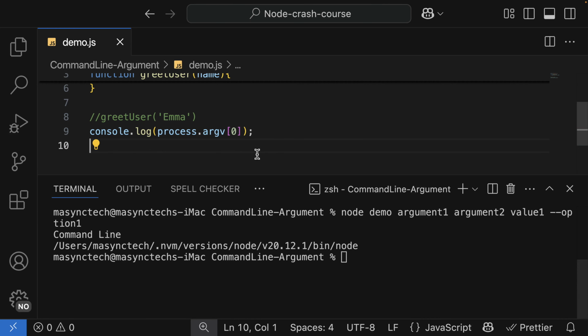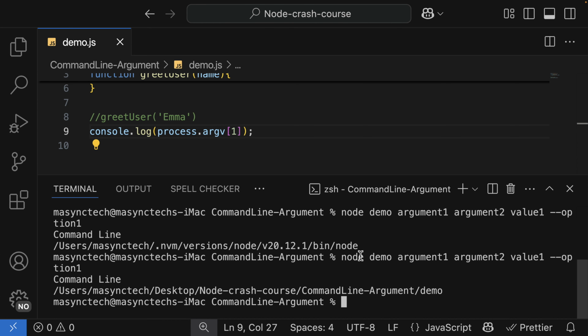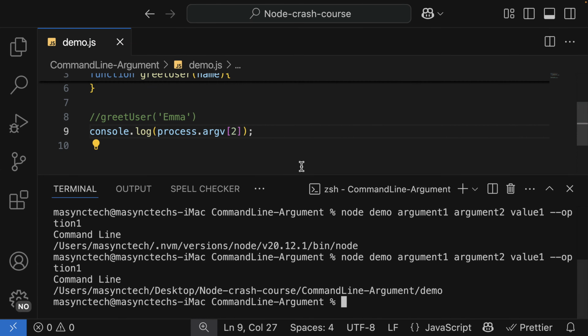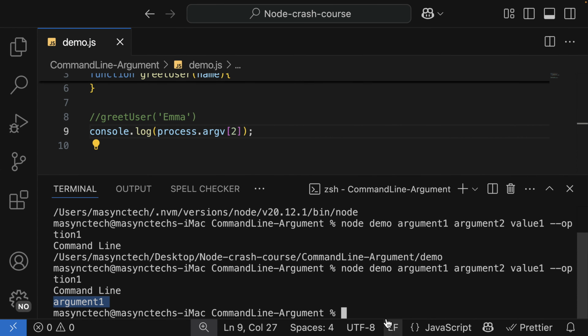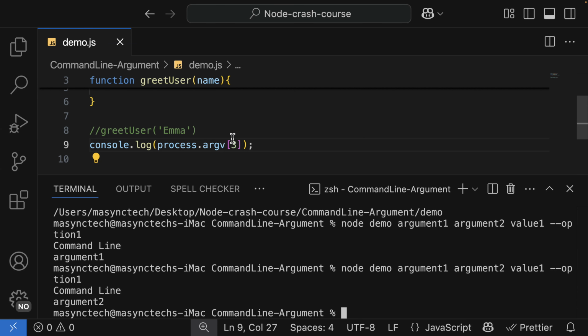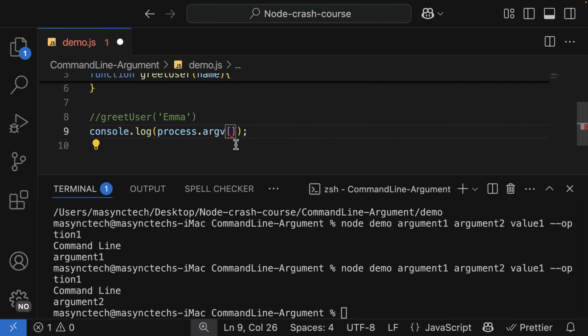The second index gives me the main file that is running. The third one is going to be our first argument, argument 1, which is this. If I want the fourth index, I have argument 2. So I'm going to access the name as argument 3, which is this one.